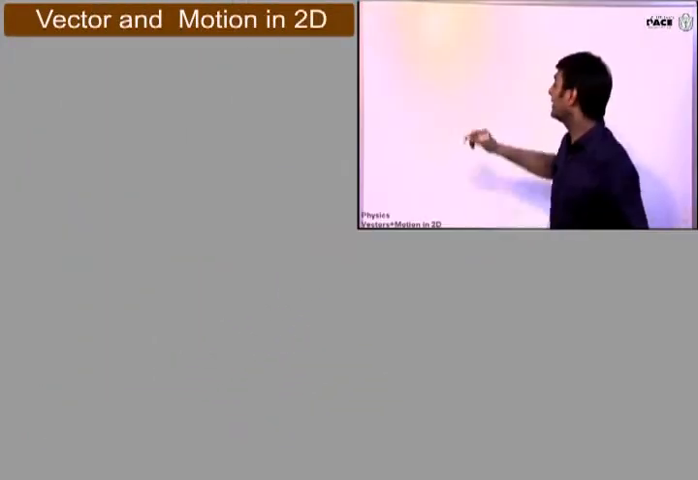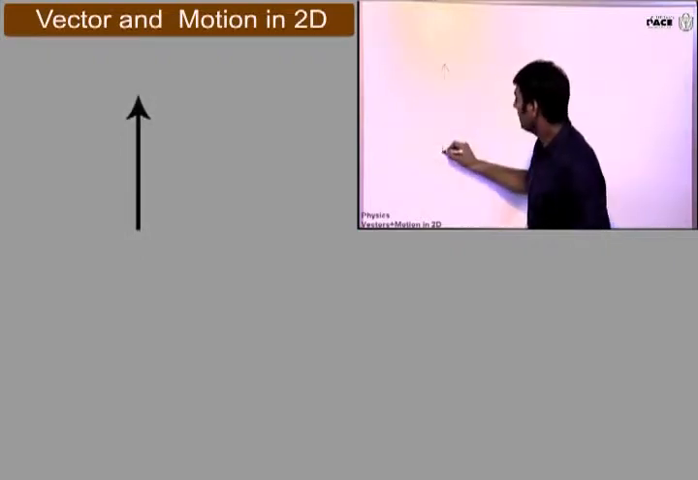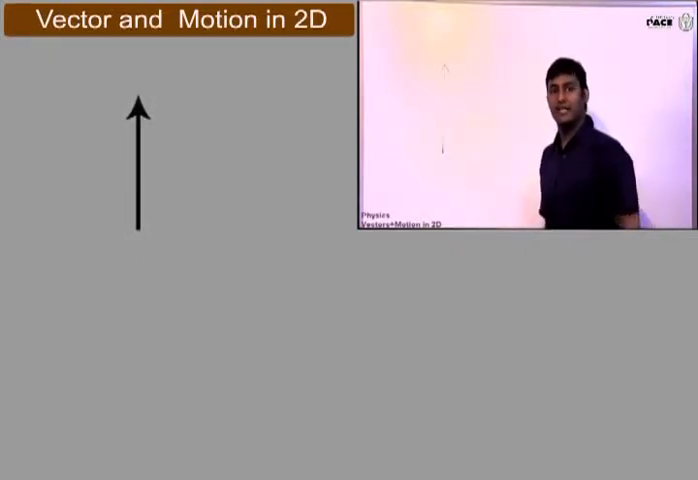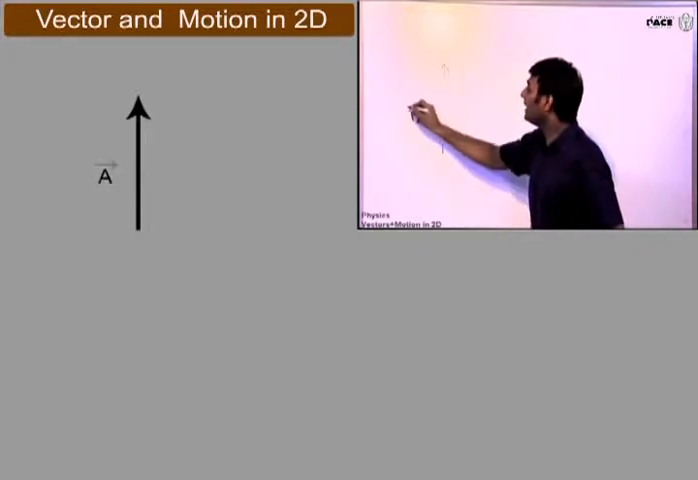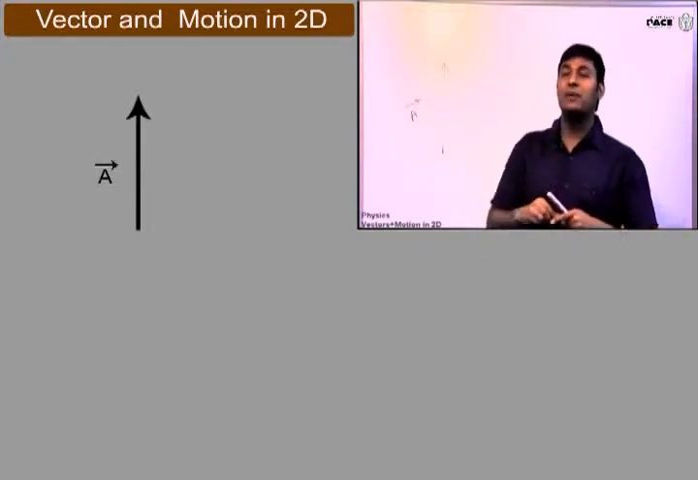Can you break one vector into three vectors? Yes, sir. Yes, any number of vectors. So I was teaching you how to break a vector into two vectors. Suppose I have got this vector. Please see, suppose this is vector A. And I want to break it into two components, which is called resolution of a vector.